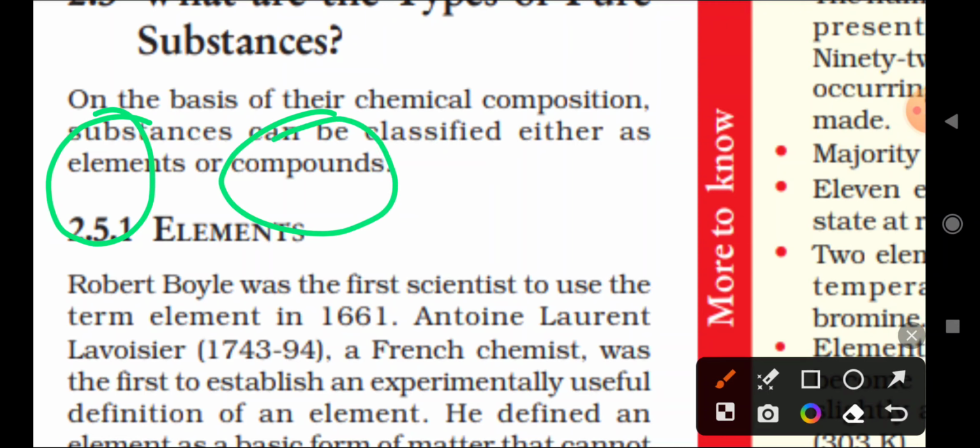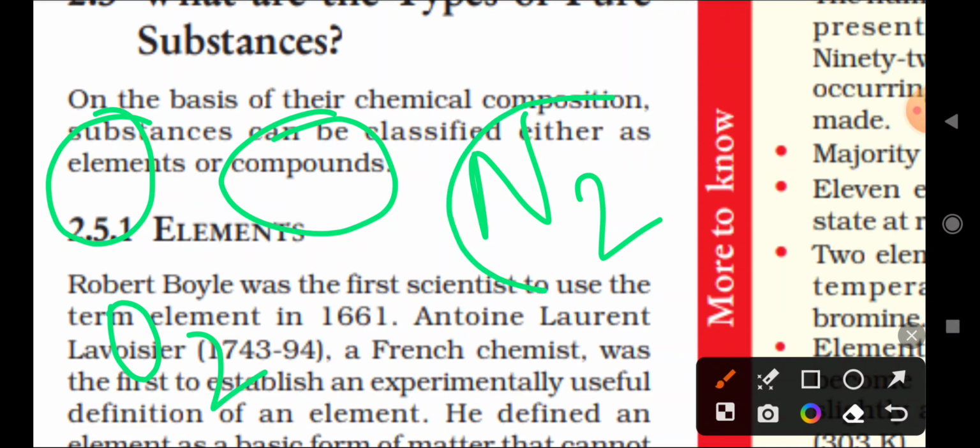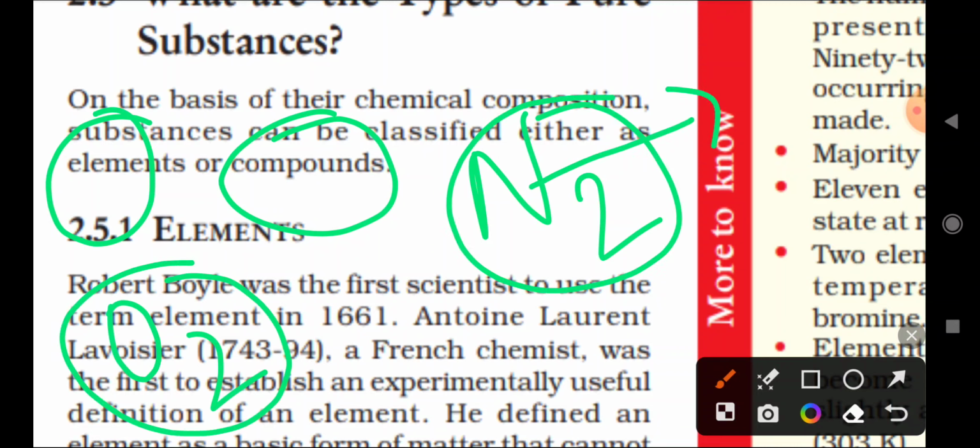Then what are elements and compounds? An element is a single type of particle. A compound is a combination of elements. Elements have a single type of particles present in them. Nitrogen is an example, oxygen is an element, because all particles in it are oxygen particles only.